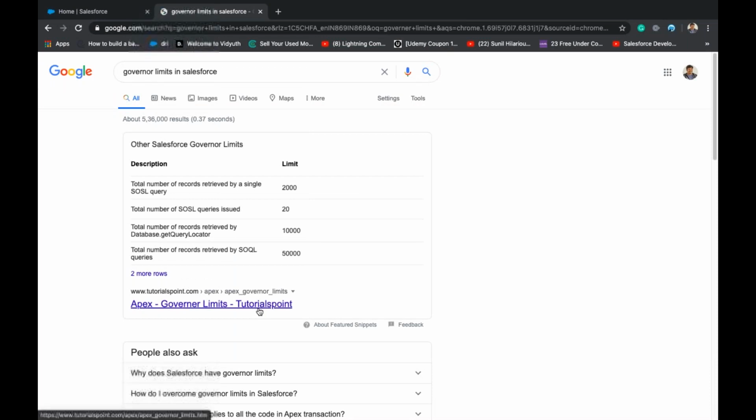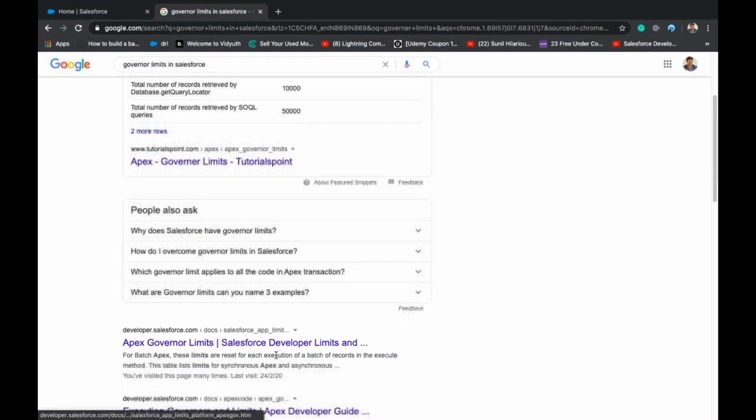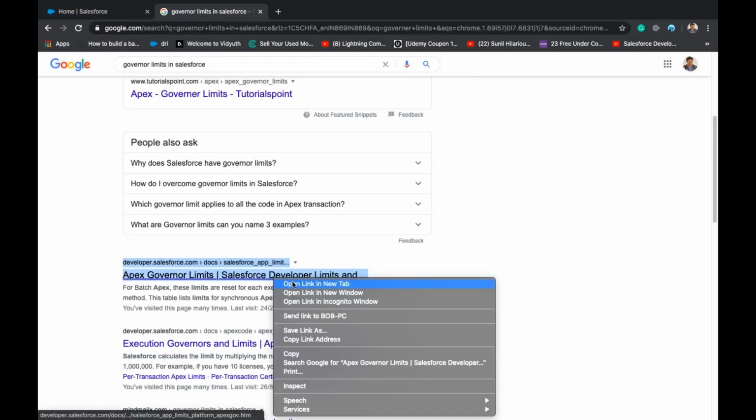There are a few limits set by Salesforce.